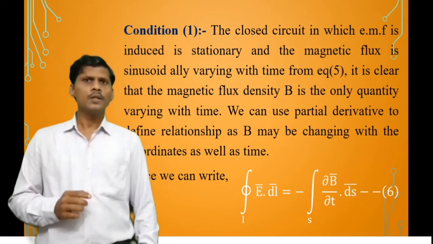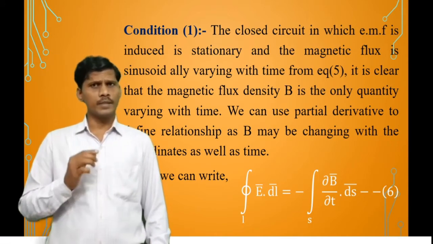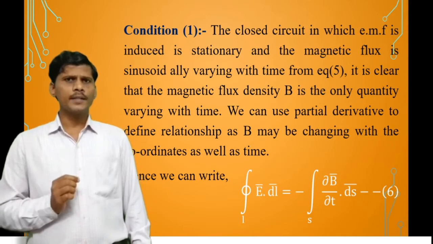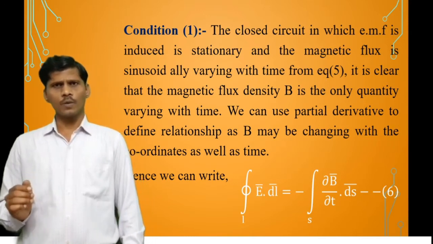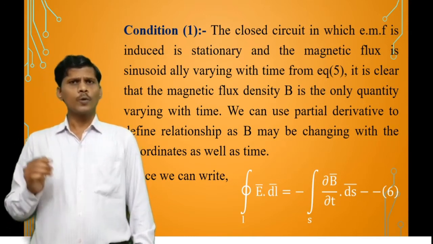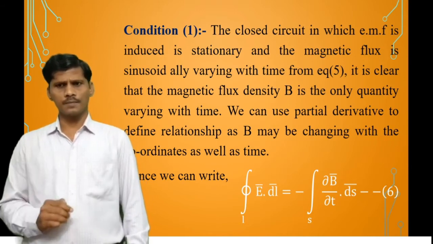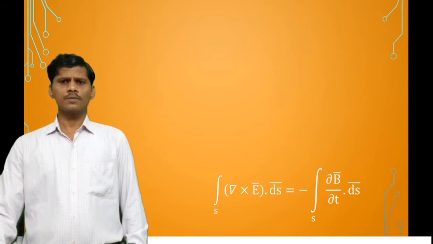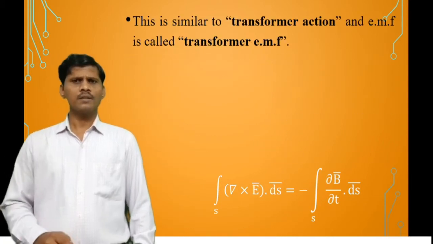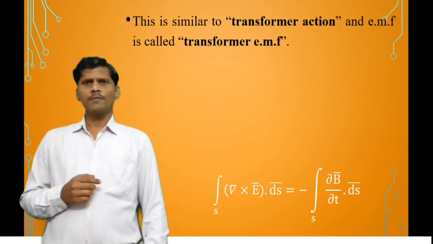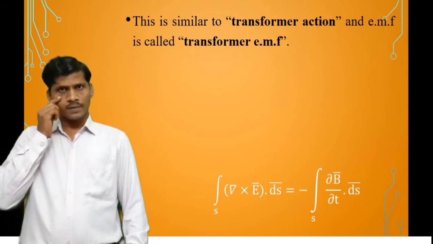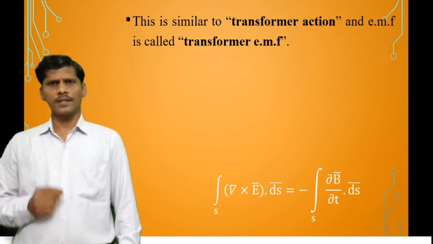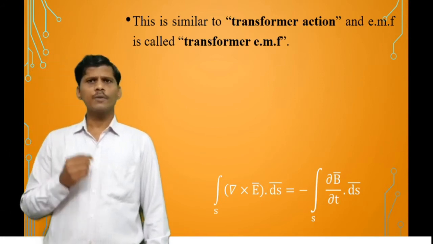So because of that, the ordinary derivative will be converted to the partial derivative. Therefore, the resultant expression can be written as, when the induced EMF is stationary, closed line integral of E bar dot dl bar is equal to minus surface integral of dou B bar by dou t dot ds bar. This is one of the integral forms of the Maxwell equation. This equation is similar to transformer action and the EMF is called transformer EMF.